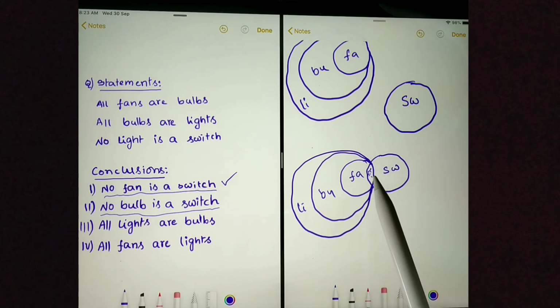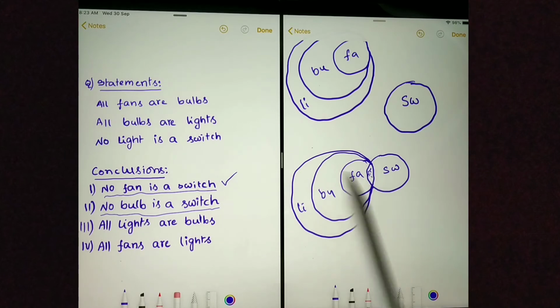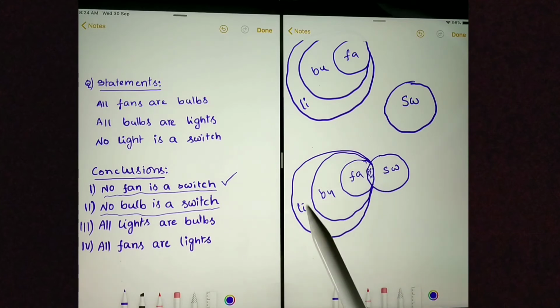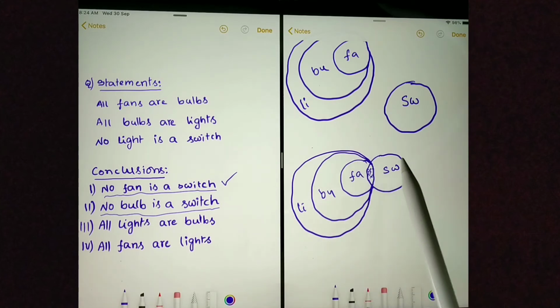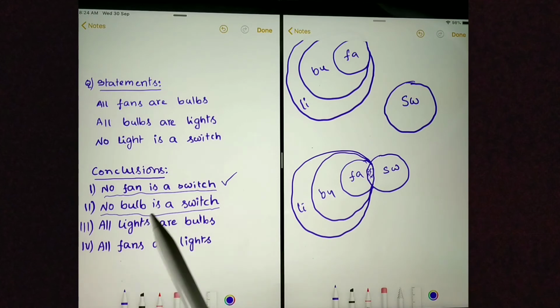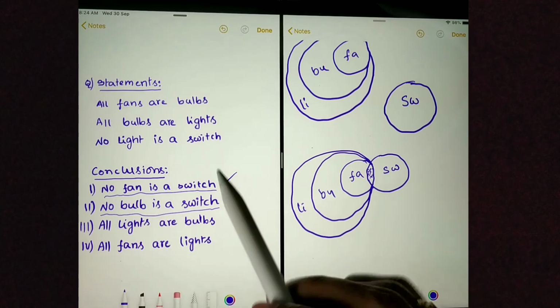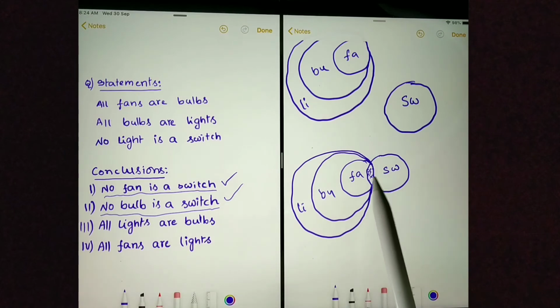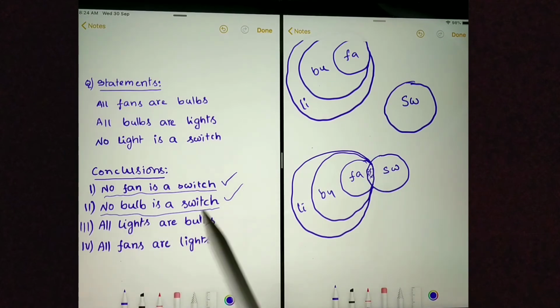But it is violating the statements because it says no light is a switch, but some lights are switches. Without violating statements, I cannot intersect the bulb circle and switch circle. So this conclusion is correct. Because I could not prove some bulbs are switches, saying no bulb is a switch is correct.